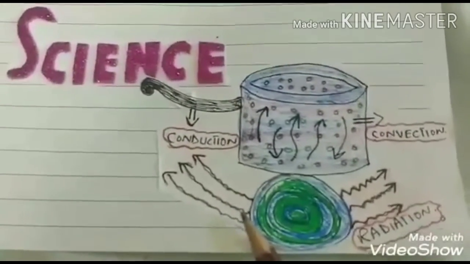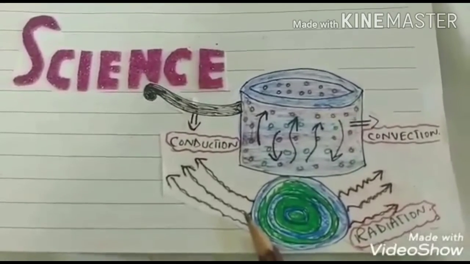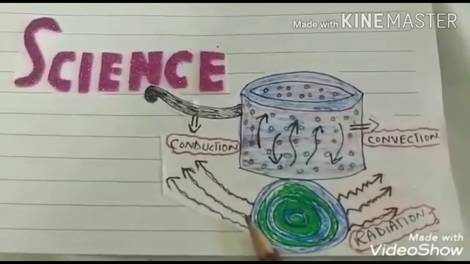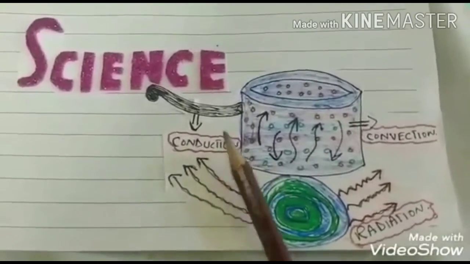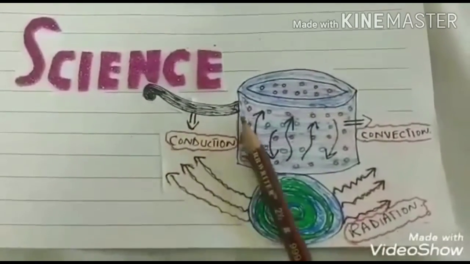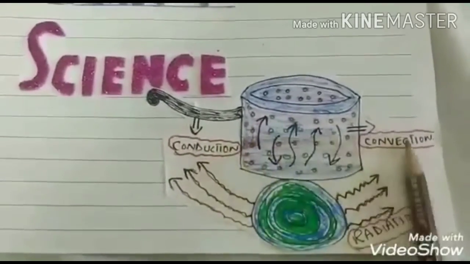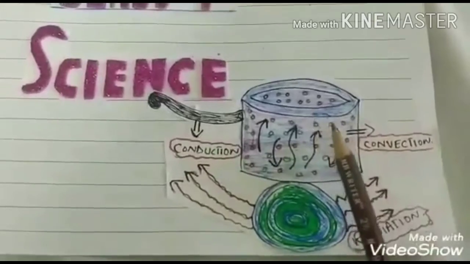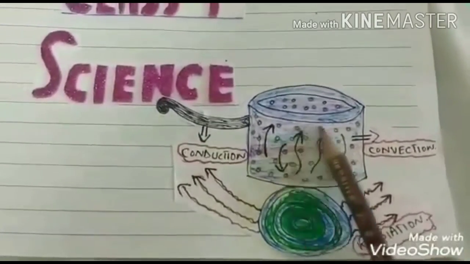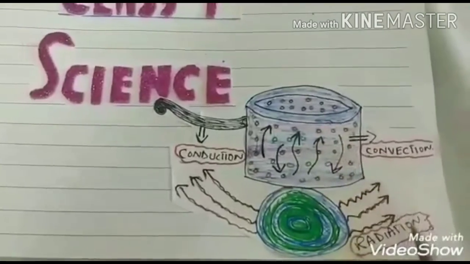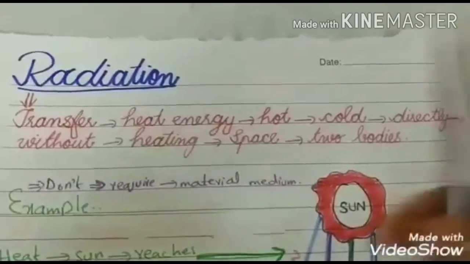Students, recall your previous lecture in which we discussed the ways of transmission of heat. The first method that we discussed is conduction. Conduction is the transfer of heat energy without the actual movement of particles. Then we discussed convection. Convection is the transfer of heat energy with the movement of the particles. Now, today we will discuss radiation.